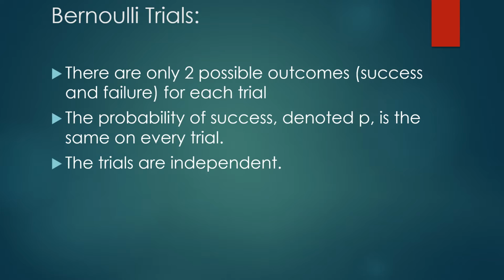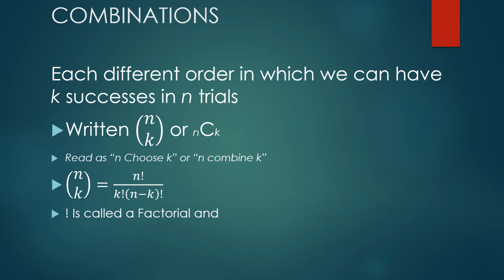Now let's look at something we need to build the model we're going to get up to. Woohoo! Combinations! So if you're going to order K successes in N trials, it's the number of ways in which you can have this. So you might recognize this down here at the bottom: N factorial. And N factorial means N times N minus 1 times N minus 2, and so on and so forth until you hit 1, which seems crazy, because looking at this formula, it seems like nonsense.